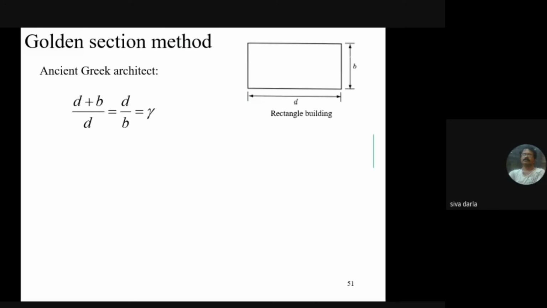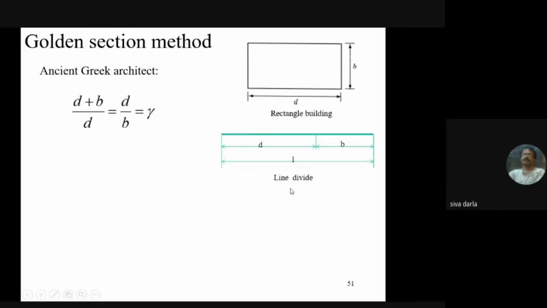Even ancient people were following the same thing. The ancient Greek architects gave this ratio. The ratio of d plus b to d is equal to d by b, which is equal to a constant value, gamma. This is the golden section ratio.